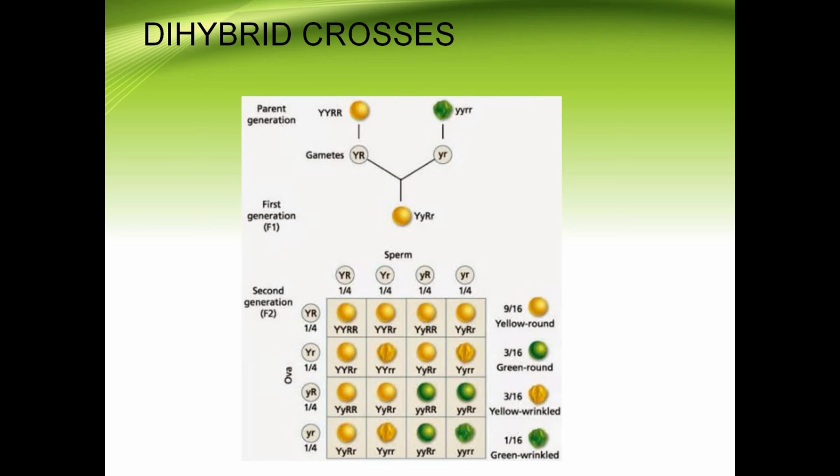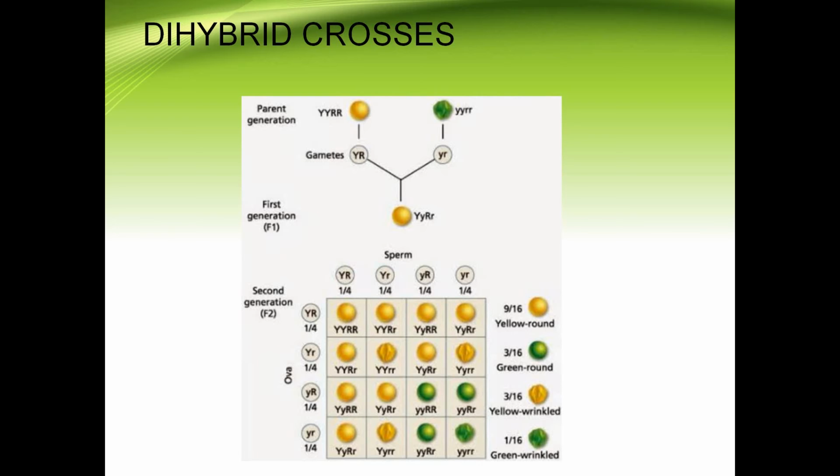Next we have dihybrid crosses. In dihybrid crosses, Mendel did his experiments on pea plants with yellow round seeds and with green wrinkled seeds.